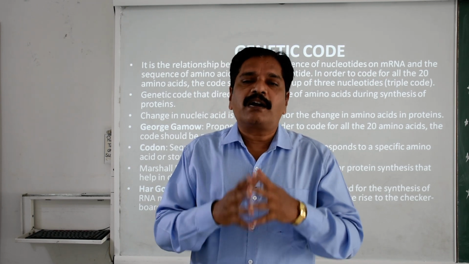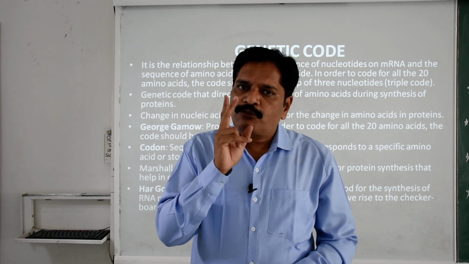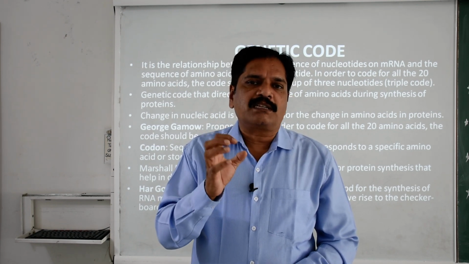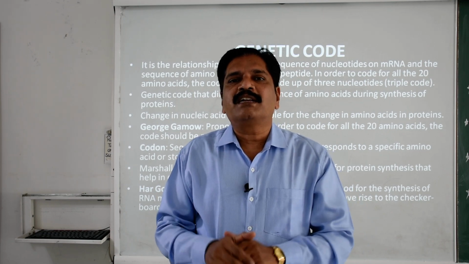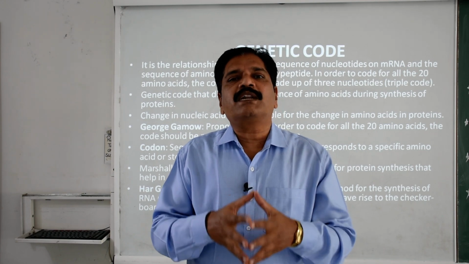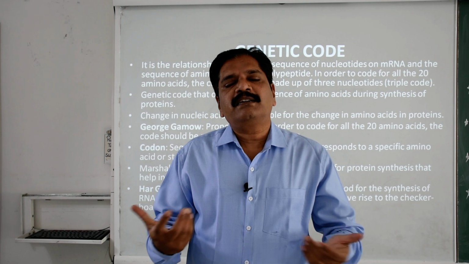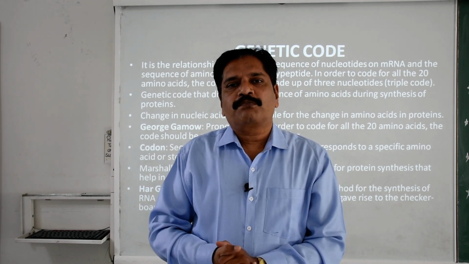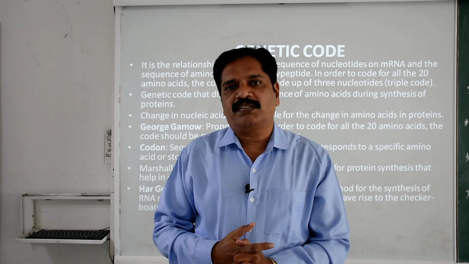If you consider a doublet codon, a group of 2 nitrogenous bases coding a single amino acid, then the square of 4 is 16. Then only 16 amino acids could be coded by a doublet codon. Again, it is not enough for the synthesis of a protein, clear.